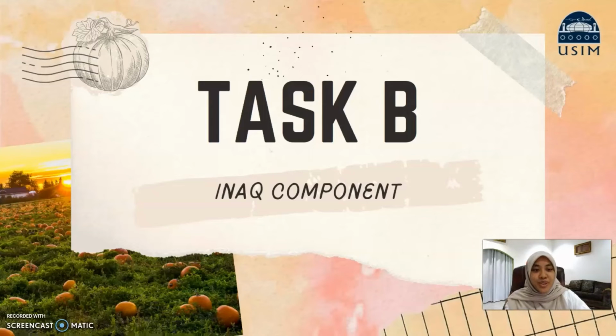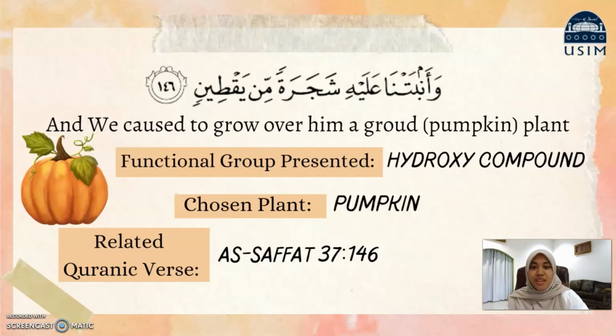Okay, let's continue with Task B, which is inert component. Our group chose pumpkin. The related Quranic verse is from Surah As-Saffat, Surah number 37, ayah 146. A'udzu billahi minasyaitonir rajim. Wa anbatna alayhi syajaratan min yaqtin. And we caused to grow over him a gourd plant.